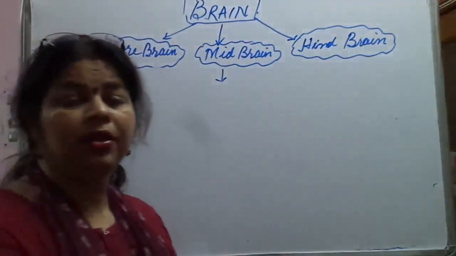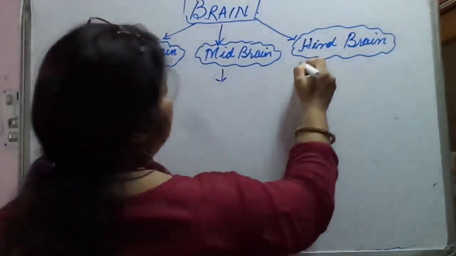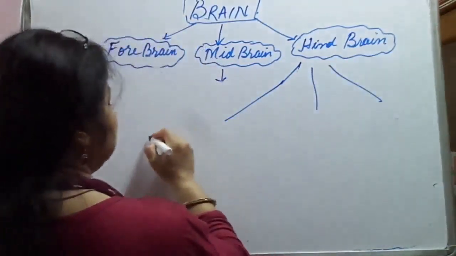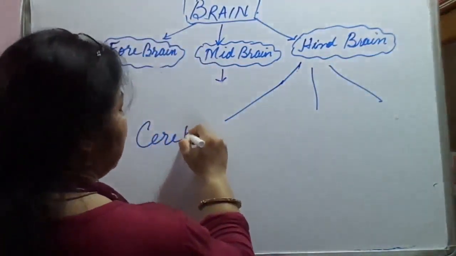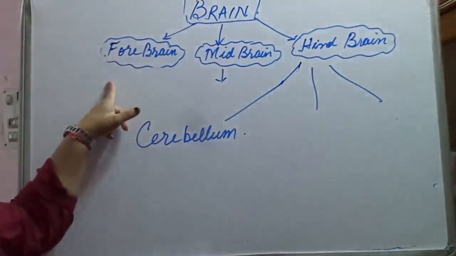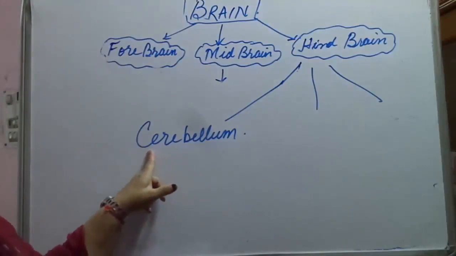The hindbrain consists of three parts. What are the three parts? First is cerebellum. Forebrain contains cerebrum; the last one, hindbrain, contains cerebellum.